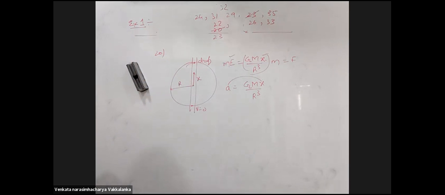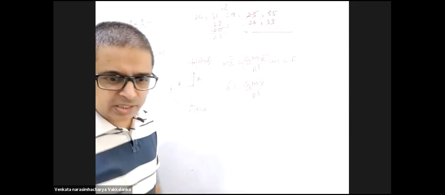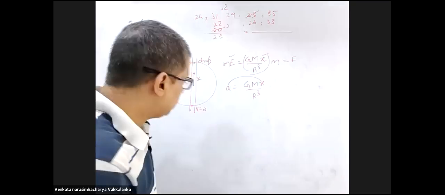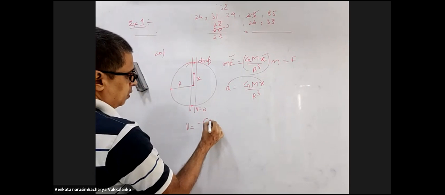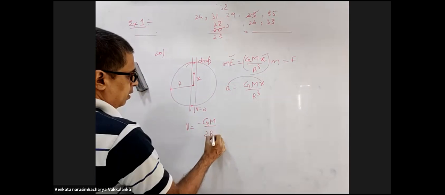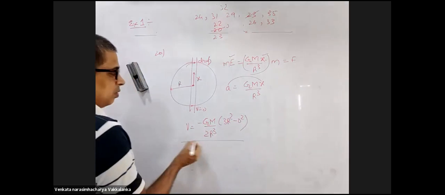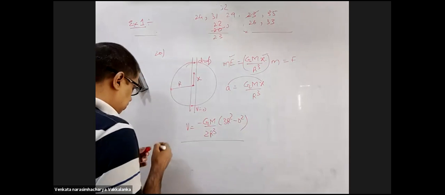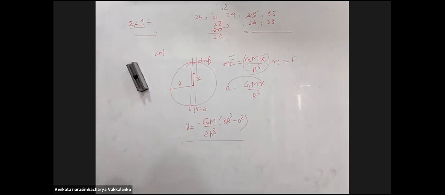It's true. So potential energy won't be zero at the center. Potential energy of the particle will be zero at the center? Not at all. What is the expression for potential at the center of a solid sphere? It is GM by 2R cube into 3R square minus 0 square. Multiplied by small m, that is the potential energy. Don't forget this expression. They'll play with this very frequently.